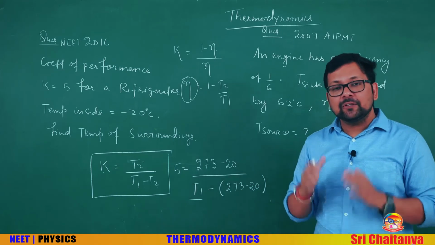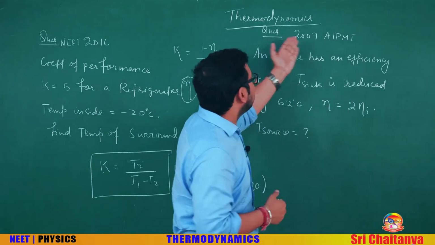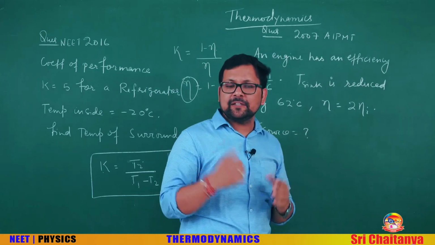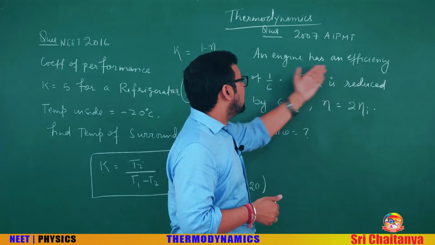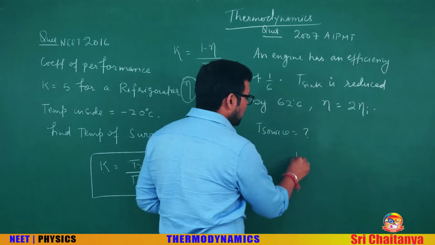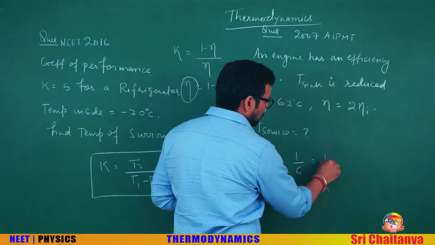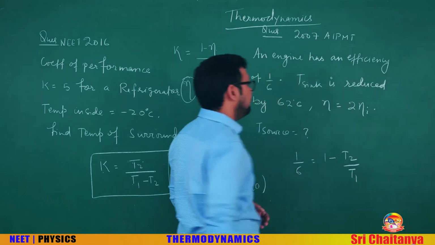Okay. Now, one similar question was there in NEET 2007, or basically at that time it was AIPMT. An engine has an efficiency of 1 by 6. Okay. So 1 by 6 is 1 minus T2 by T1, that we can write here.